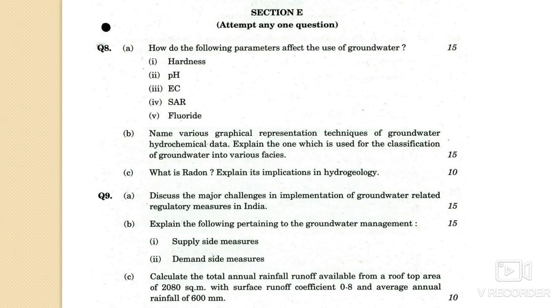And 9C is a numerical given here. You have to calculate the total annual rainfall runoff which is available from a rooftop area of 2080 square meters, with surface runoff coefficient 0.8 and average annual rainfall of 600 millimeters.